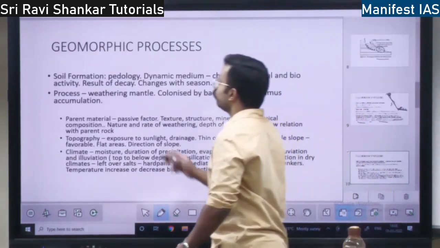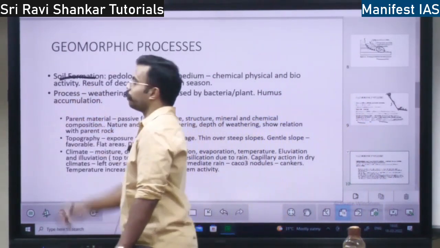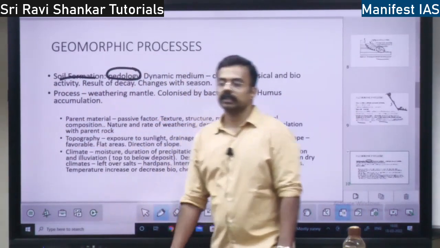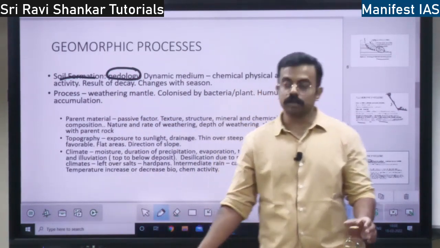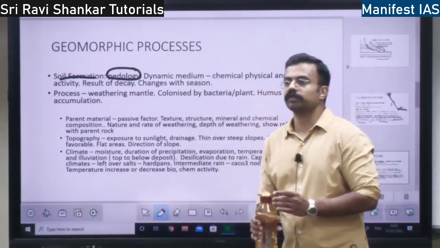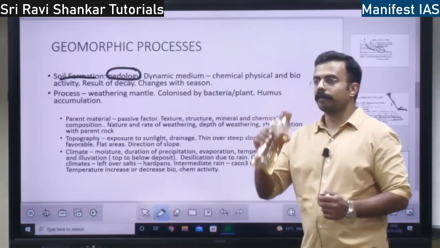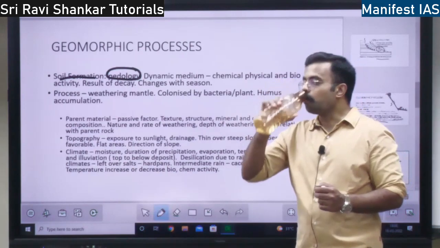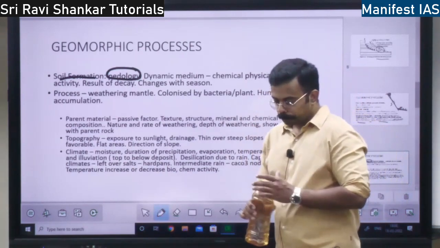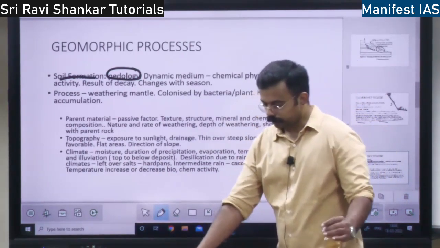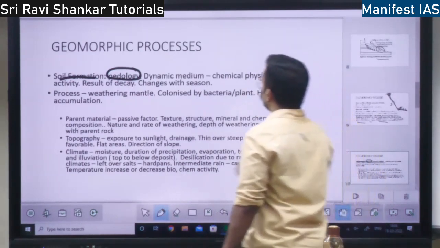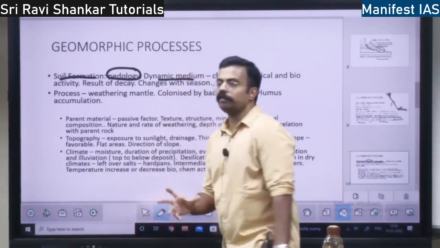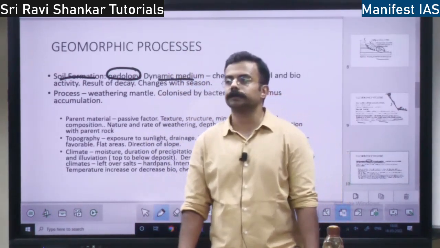Next you have soil formation. How is soil formed? The study of soil is called pedology. The study of rocks is called what? Petrology. So soil formation is a dynamic process.